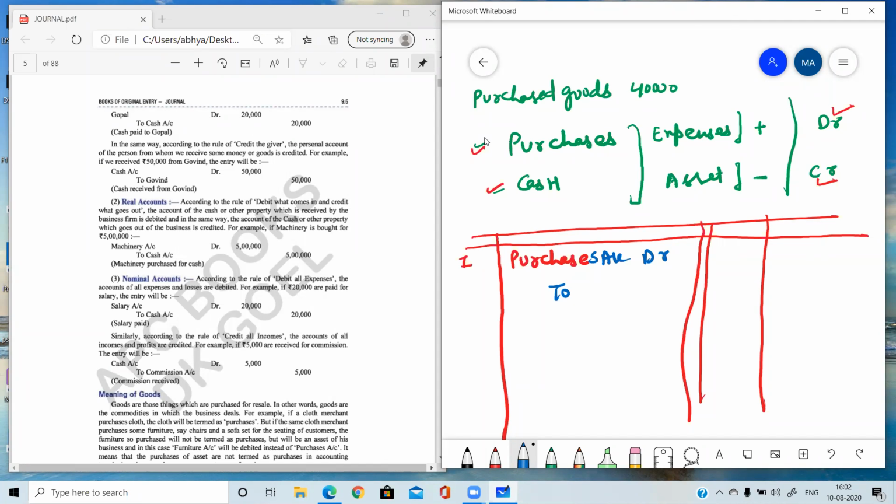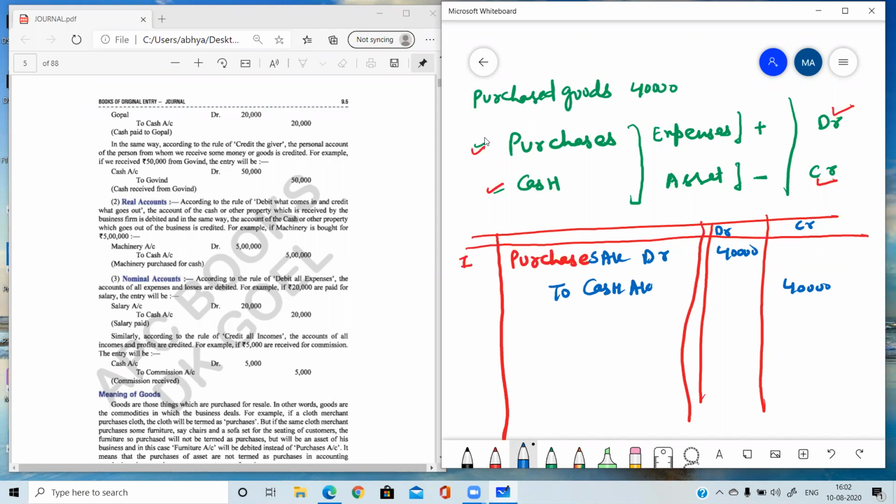Please consider the manner, the way in which I am writing. In the same manner, same way you have to pass the journal entry. In front of the credit account, we need to put 'To'. So To cash account. And the amount 40,000 in the debit column and 40,000 in front of the credit column.